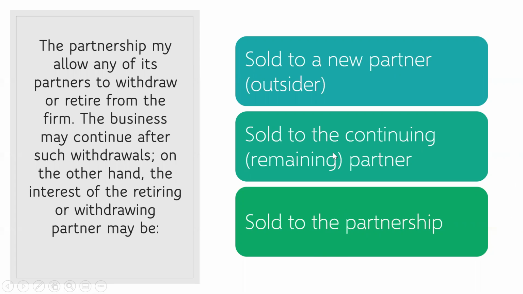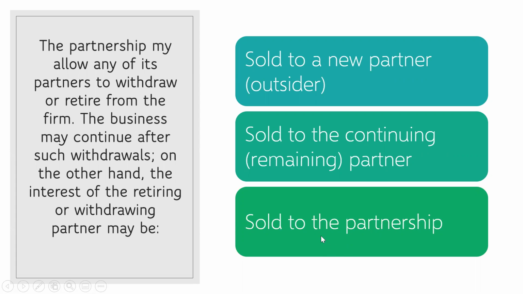Now, the second one, in terms of entry, is just the same as the first one. You debit one capital and you credit another capital. In the first case, you debit the withdrawing partner's capital and credit the new partner's capital. In the second case, you debit again the withdrawing partner's capital and credit the continuing partner's capital.